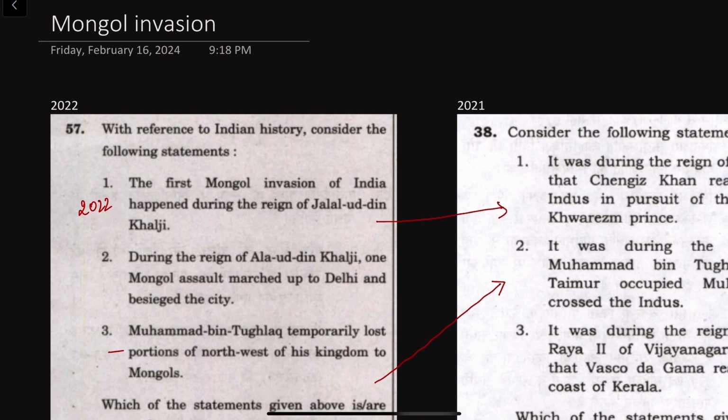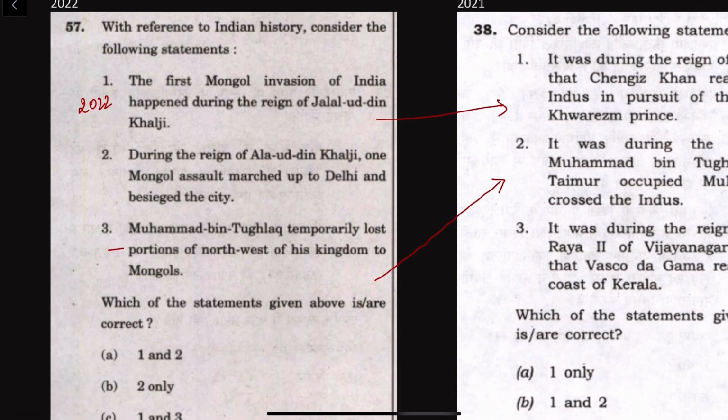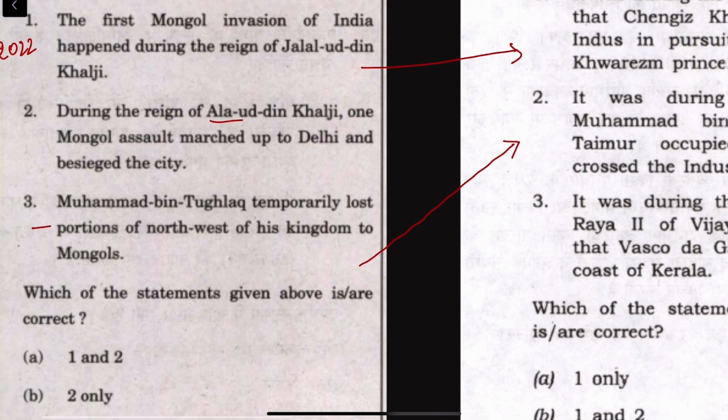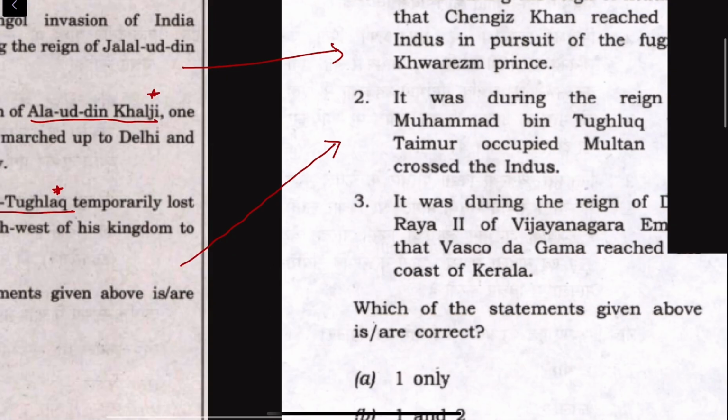So for comprehensively studying this Mongol invasion, it is important for us to understand who are the actors involved in this. So if we see, Alauddin Khalji is one of the actors from Delhi Sultanate, and then Muhammad bin Tughlaq is there, and then Iltutmish is there.